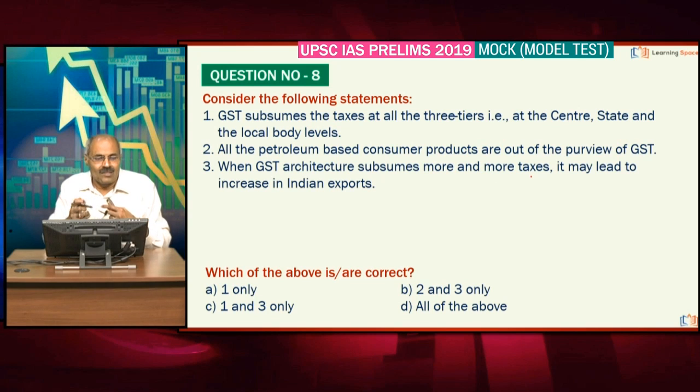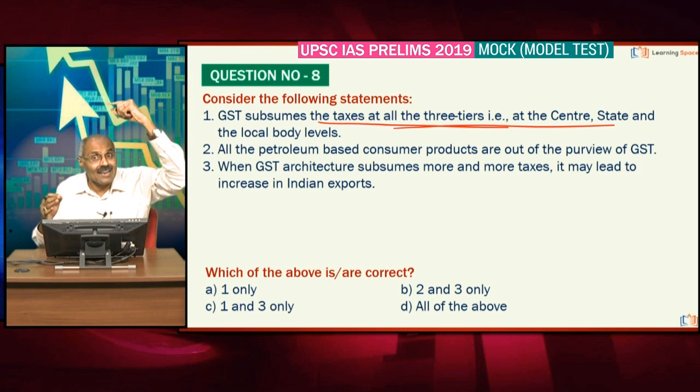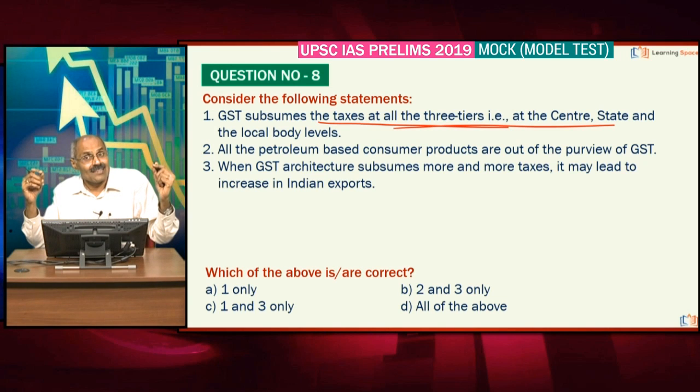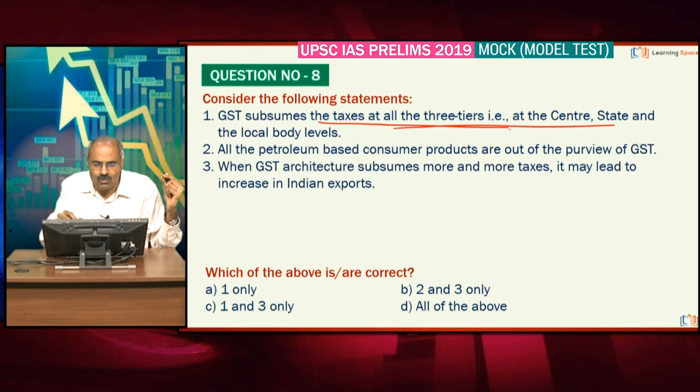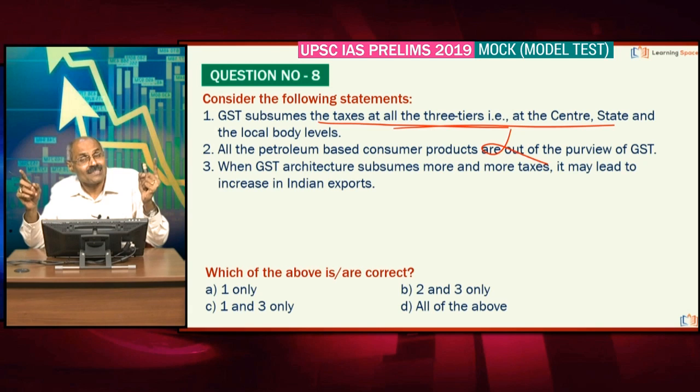Look at the next one. GST subsumes the taxes at all the 3 levels. That means at the central level, state level, as well as local body level. Absolutely correct. Some of the taxes at the local body level have already been subsumed by GST. Right, friends? All the petroleum based consumer products are out of the purview of GST. Absolutely wrong. Some of the petroleum based products are within GST, and some of them, like petrol and diesel, are out of the purview of GST. Right, friends?